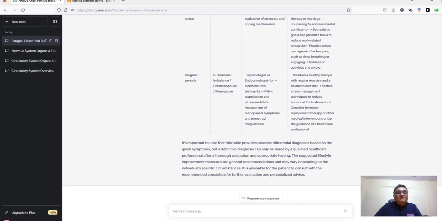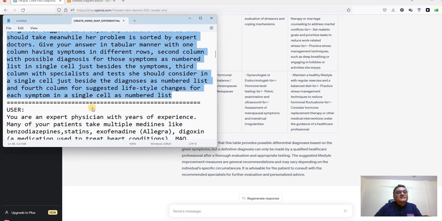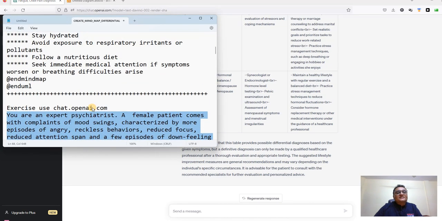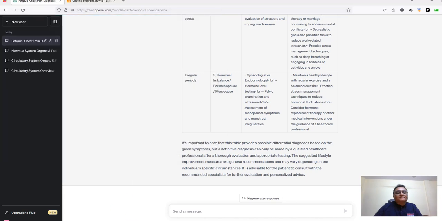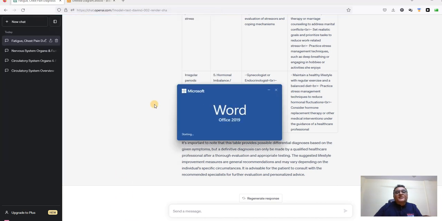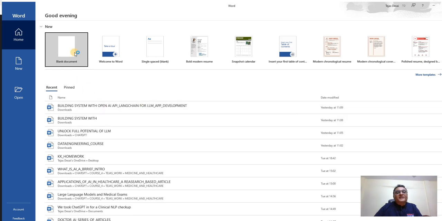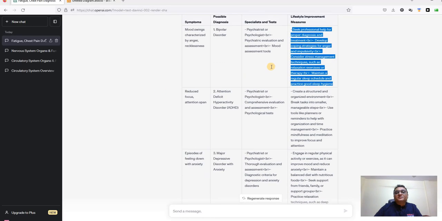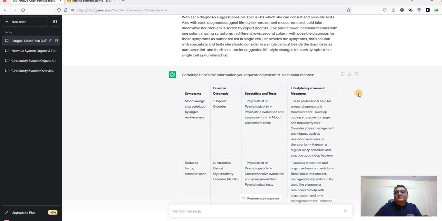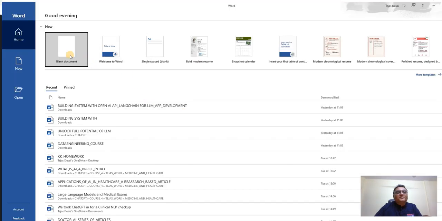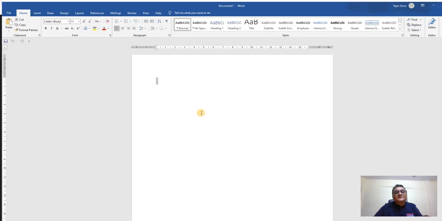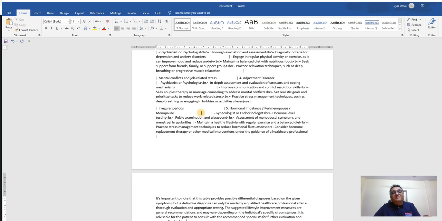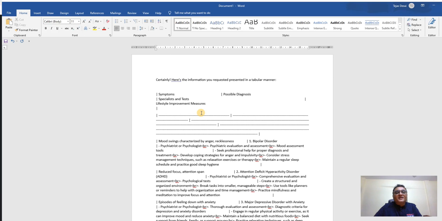Okay. So I will perhaps paste this, and since this notepad cannot preserve formatting, I will try to copy from ChatGPT and paste it in Word. Hopefully, the table will be maintained. No, it cannot maintain that.